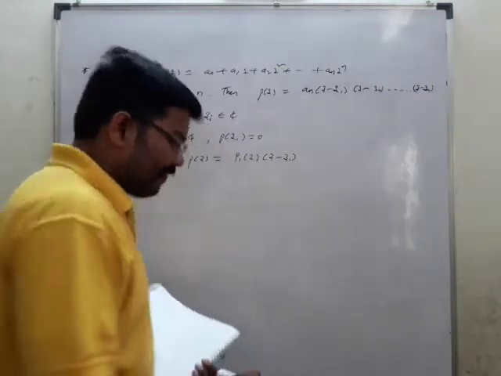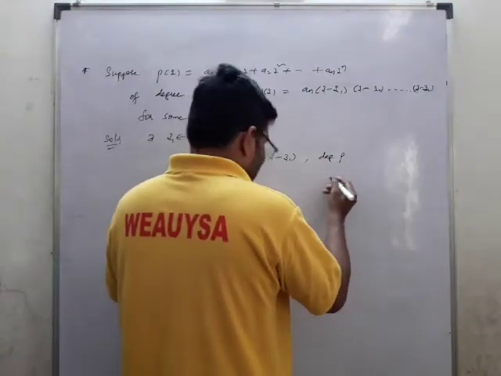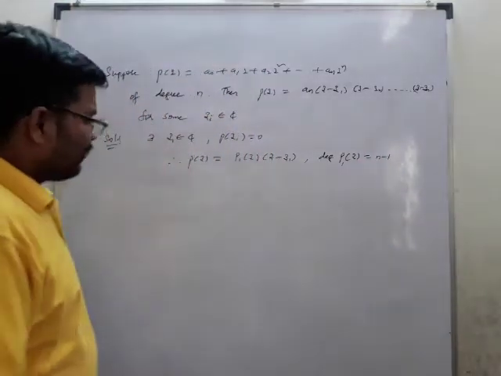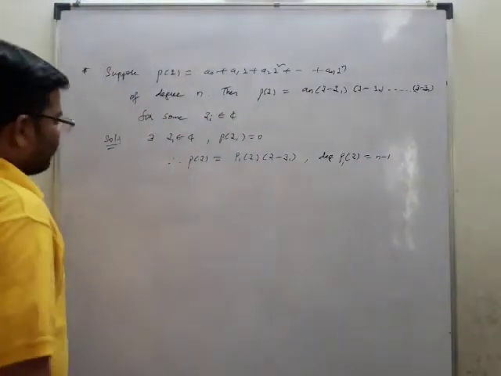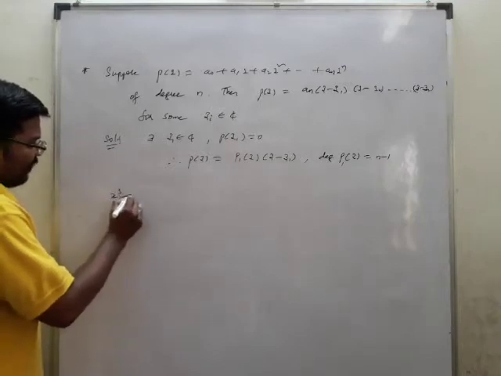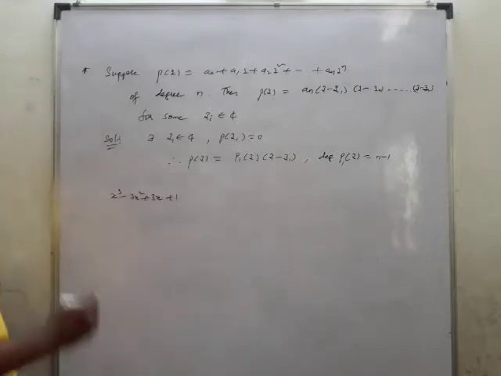P1 of z is a polynomial of degree n minus 1. One thing I wanted to make clear: suppose, for example, I write this as x cube minus 3x square plus 3x plus 1. This is what we have.